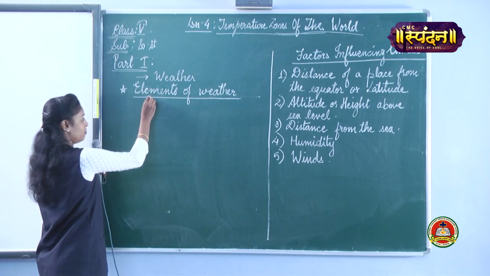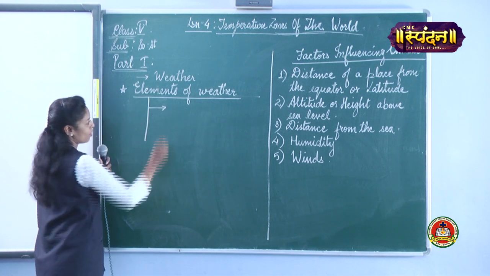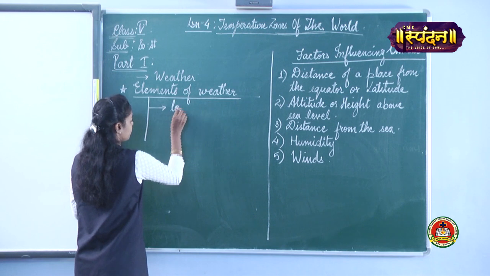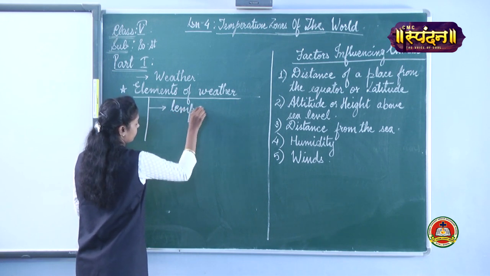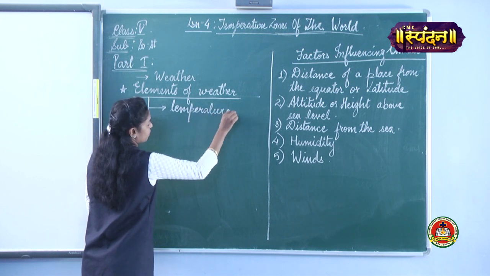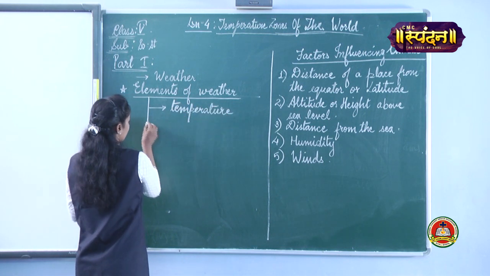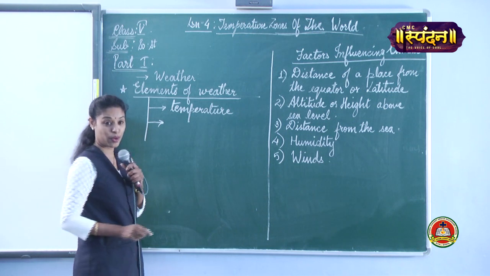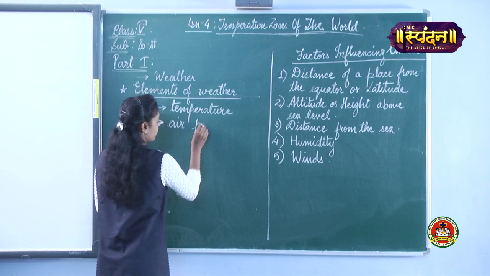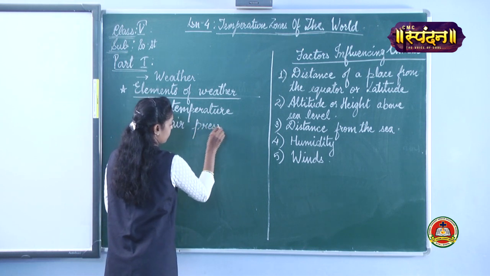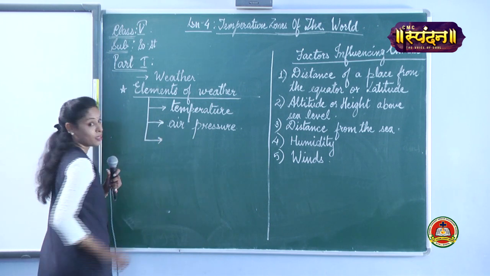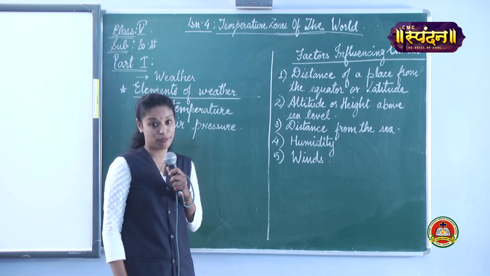The first one is temperature. Second, air pressure. Third is the movement of air.